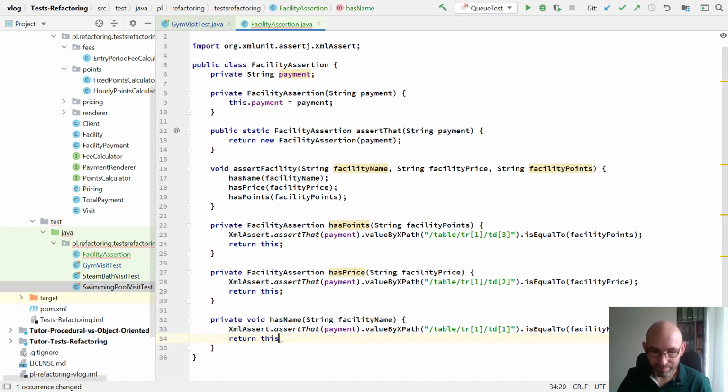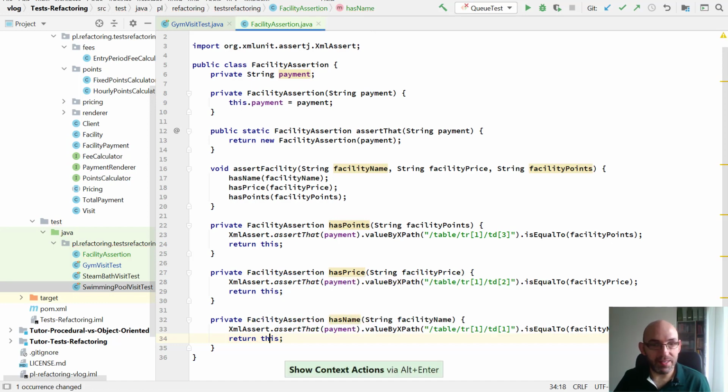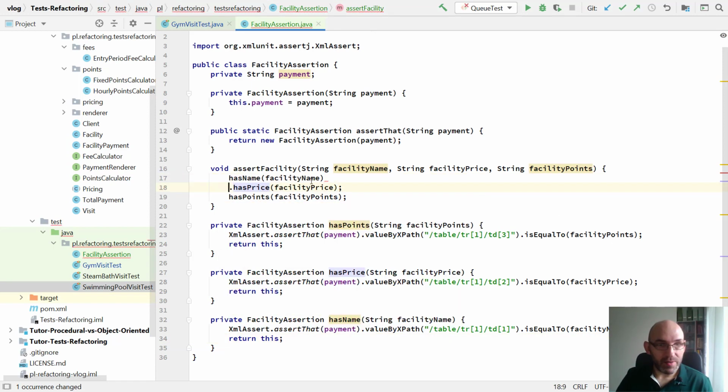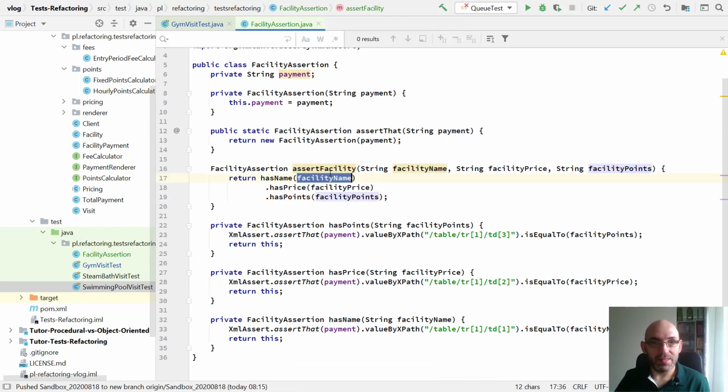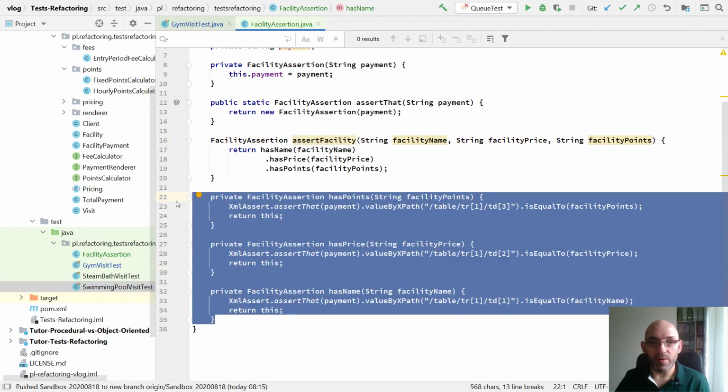Alt-Enter, make hasName return the assertion. We can change it slightly. It is hasName dot hasPrice dot hasPoints. That's it. And this way, finally, I have 3 fluent assertion methods.